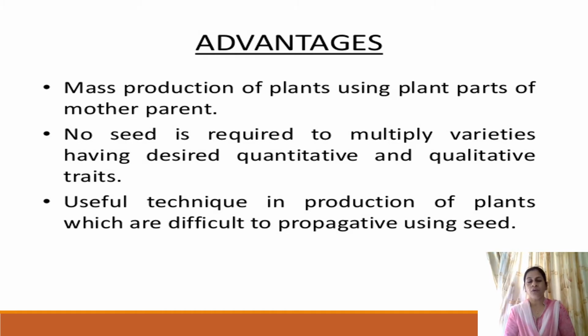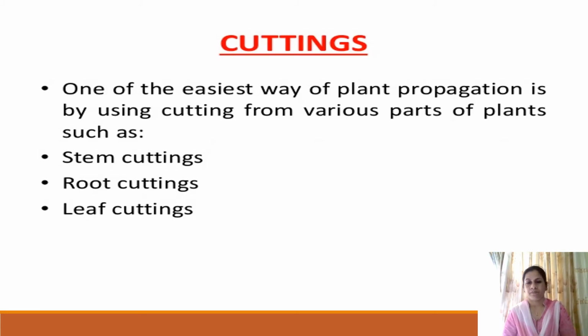Secondly, a huge number of plants or organisms can be multiplied from a single mother plant or parent. For this vegetative reproduction, there is no requirement of seed. Varieties of plants can be multiplied for their quantitative and qualitative characteristics. It is a useful technique in production of plants which are difficult to multiply through seeds. So, there are a lot of advantages of vegetative propagation.